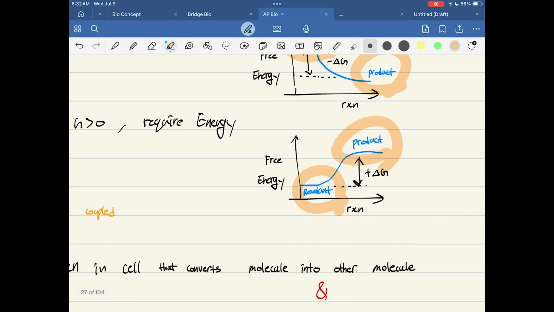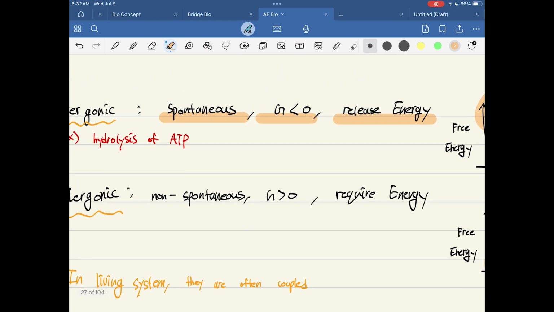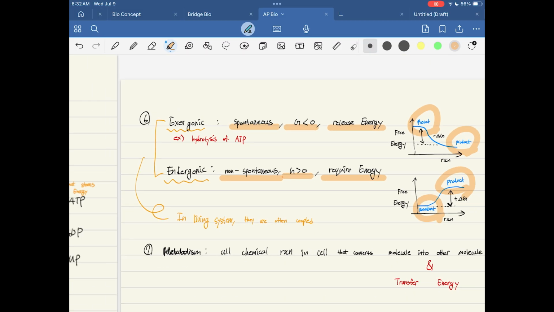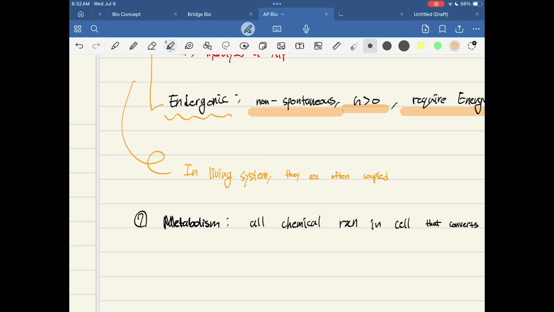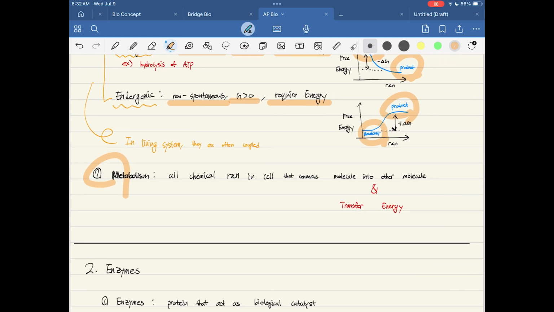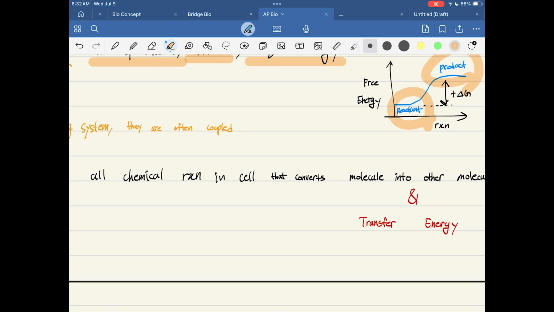In an endergonic reaction, the reactant's Gibbs free energy is lower than the product's Gibbs free energy, which means that energy is required for the endergonic reaction, and these happen non-spontaneously. In living systems, they are often coupled, so when an endergonic reaction happens, an exergonic reaction also happens.